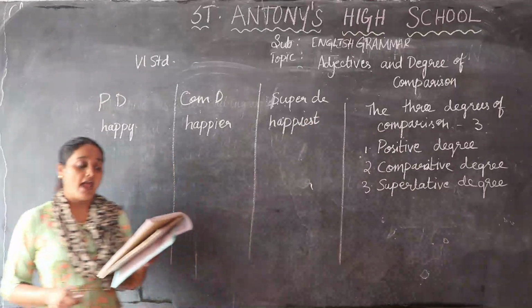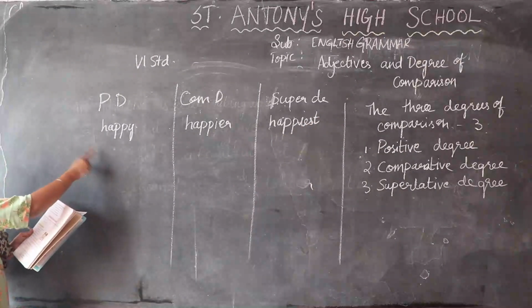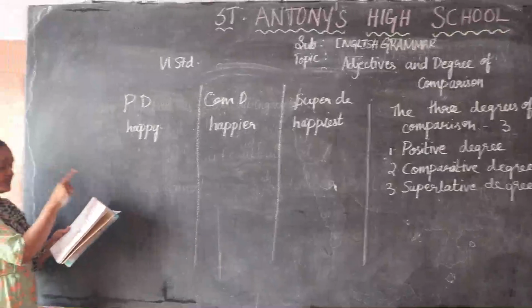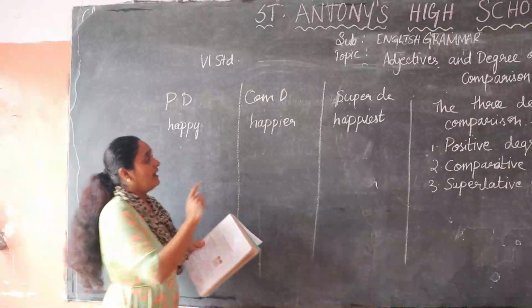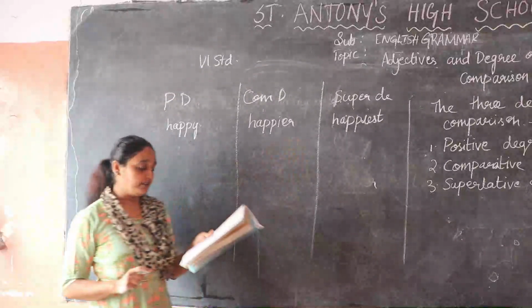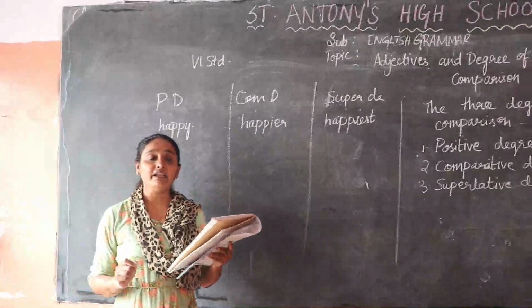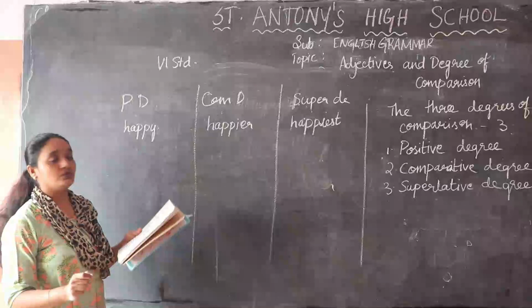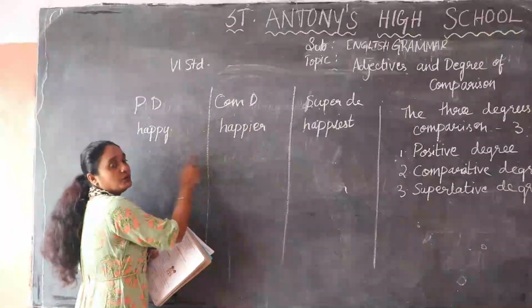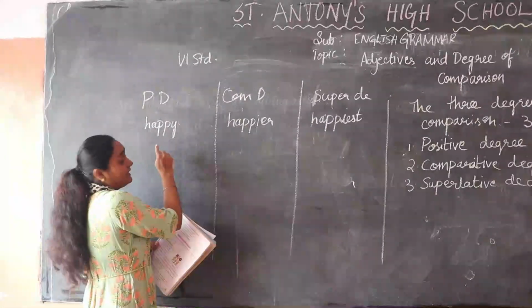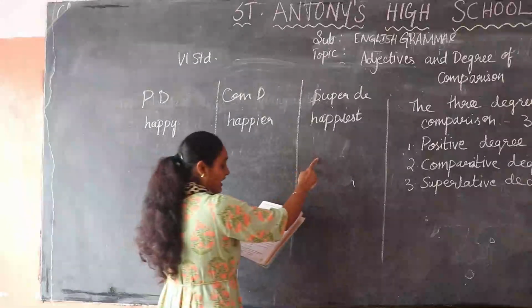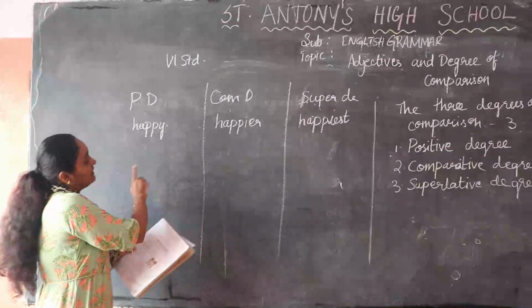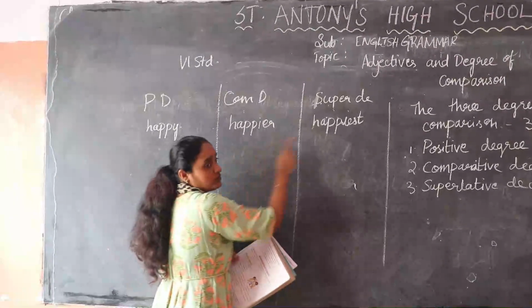Happy is the positive degree, happier is the comparative degree, and happiest is the superlative degree. The comparative degree compares between two things. Here it is comparing the positive degree and the comparative degree. The superlative degree has the highest amount.